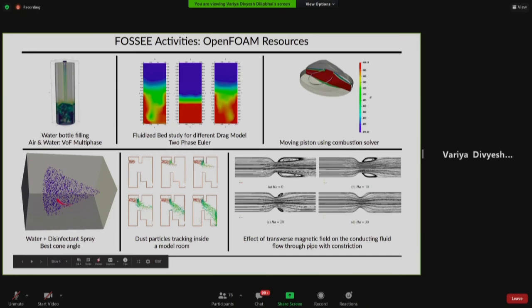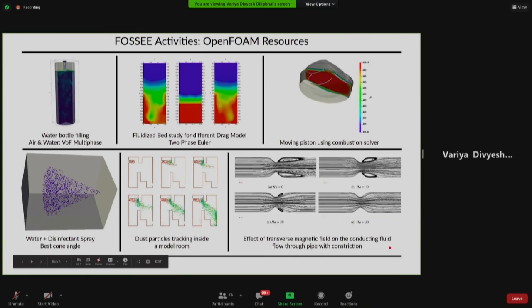So those kind of simulation can be done. Also, a solid particle, which is dust. So that kind of simulation can be done. You can see how dust is entering and how it's spreading throughout the room. So that is a dust particle based simulation.